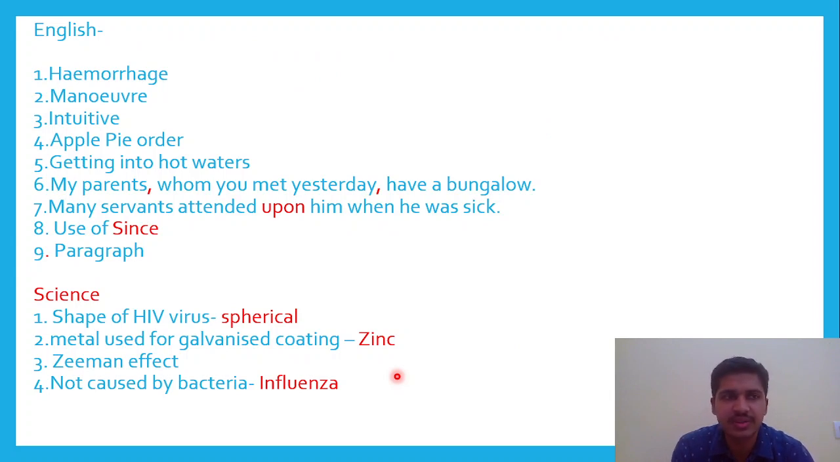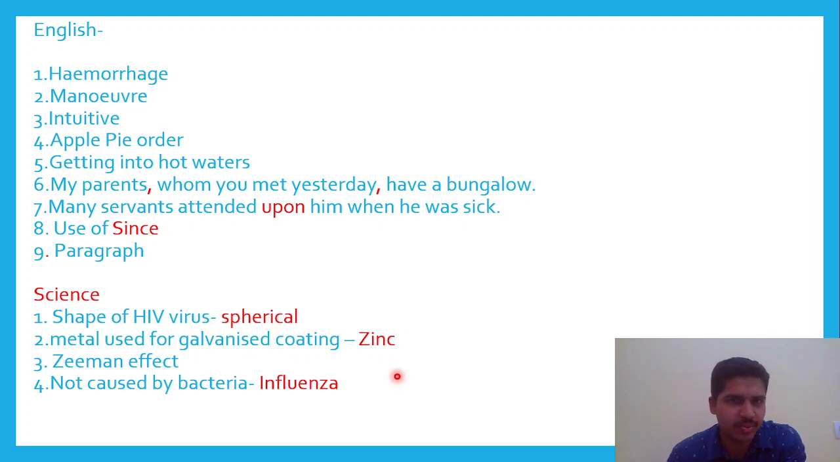The first question was having the spelling of hemorrhage. This one is the right answer. Maneuver. The next question, intuitive. These three questions were rightly spelled word. The next two questions were regarding idiom and phrases, apple pie order, and getting into hot water. So apple pie order means something which is neat and clean. The next one is getting into hot water, that is running into difficulty.